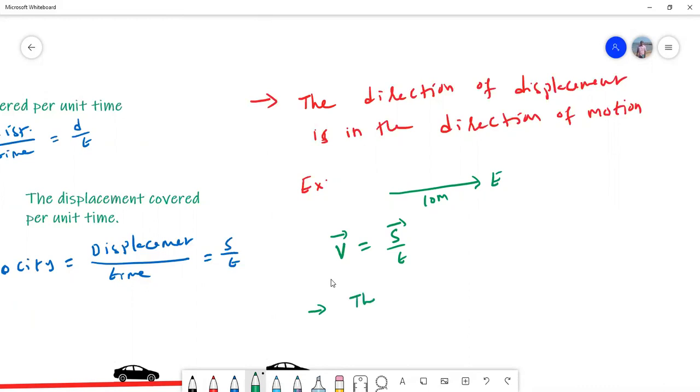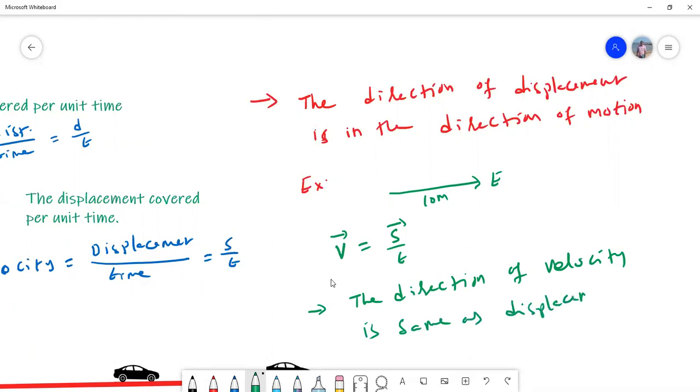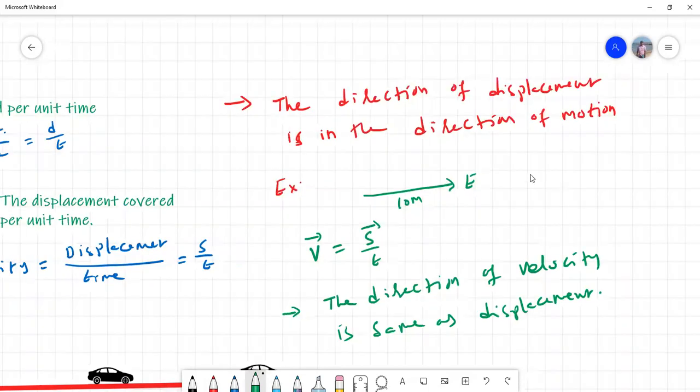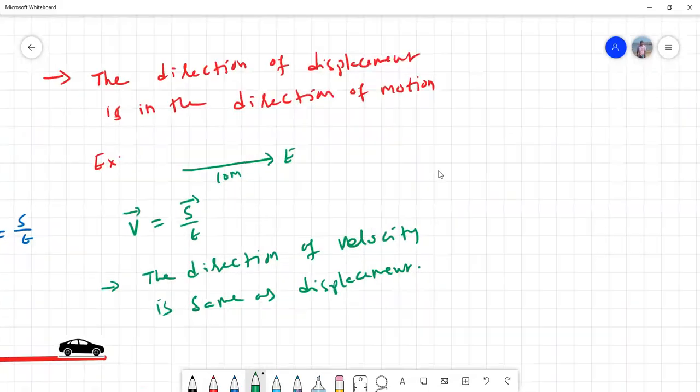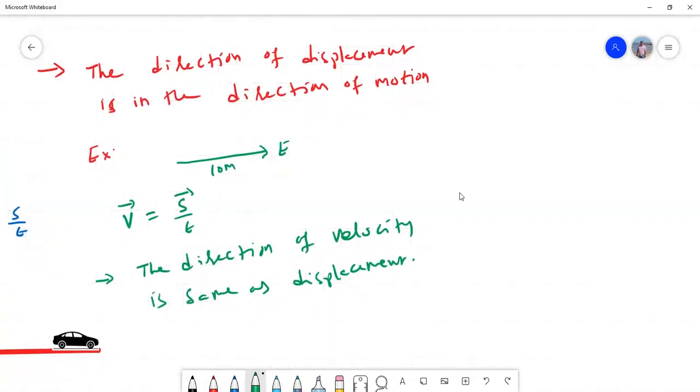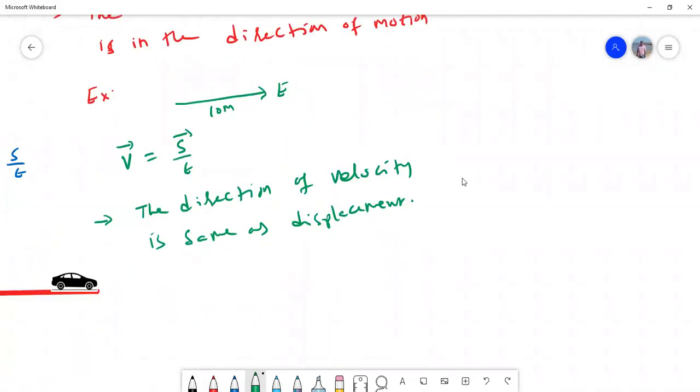So the direction of velocity is the same as displacement. That means whatever may be the direction of displacement, the velocity also will have the same direction.